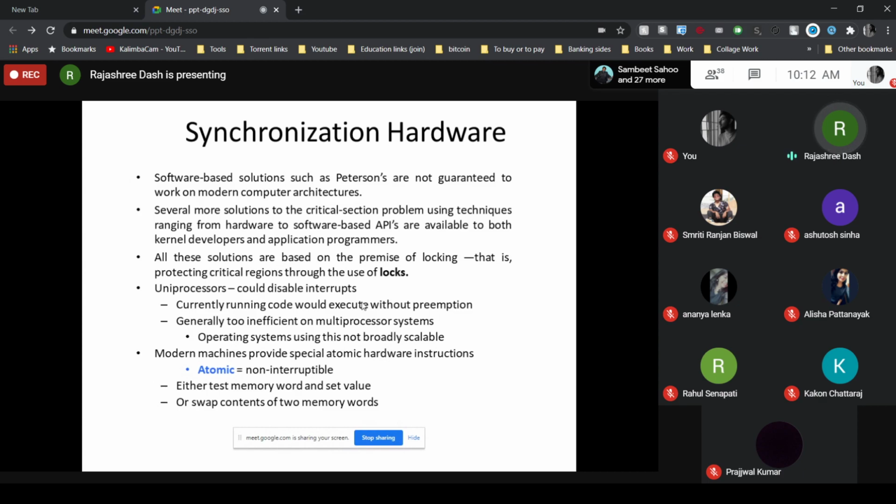But though it is the easier one, this solution is not feasible in a multiprocessor environment. Okay, it is too inefficient in the case of multiprocessor systems. So operating systems that use this concept are not broadly scalable.